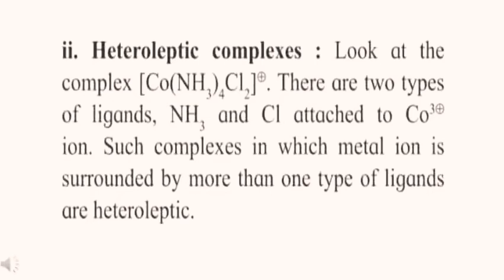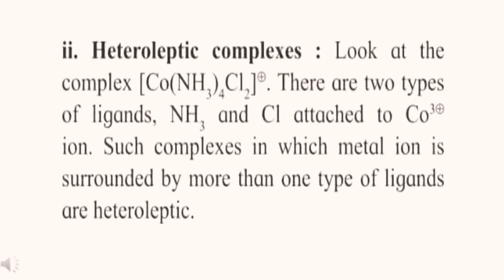Second is heteroleptic complexes. Look at the complex [Co(NH3)4Cl2]+. There are two types of ligand, ammonia and chlorine, attached to the central metal ion Co3+.